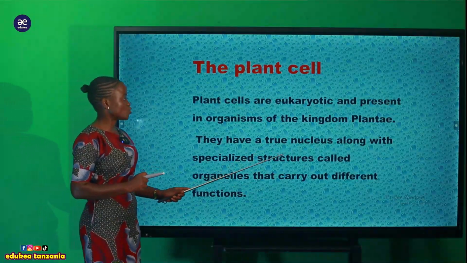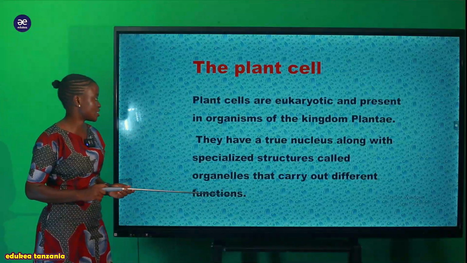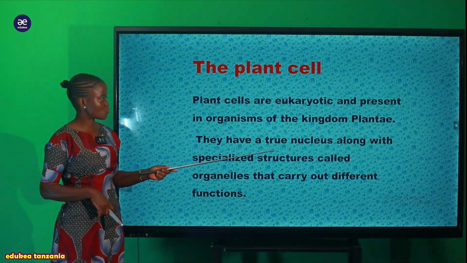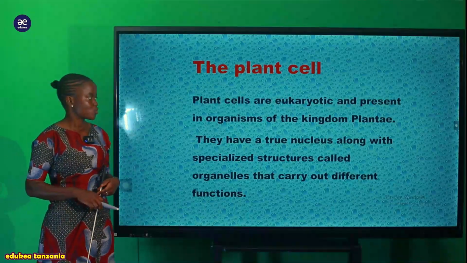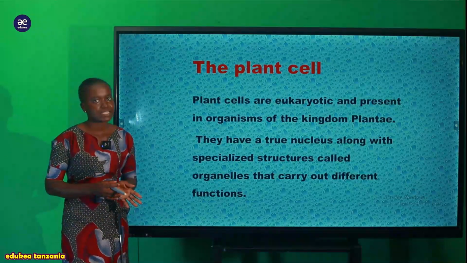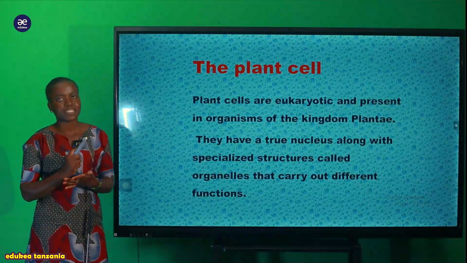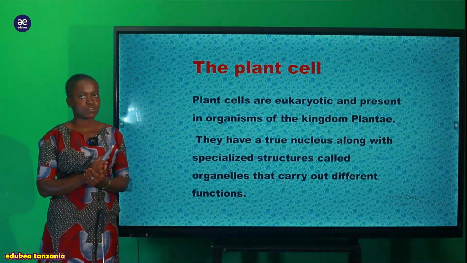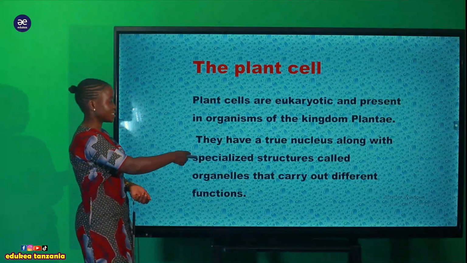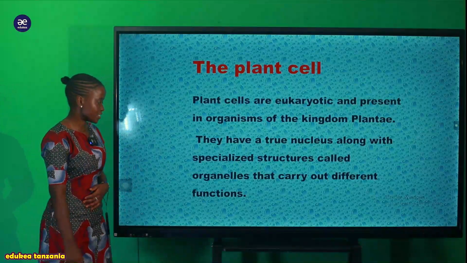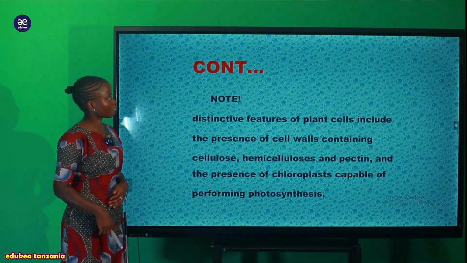So they have a true nucleus along with specialized structures called organelles that carry out different functions. So these organisms have a nucleus, that becomes the first characteristic of this organism. Within their cell, they have specialized organelles that carry different kinds of functions.